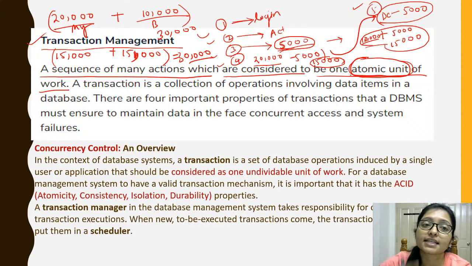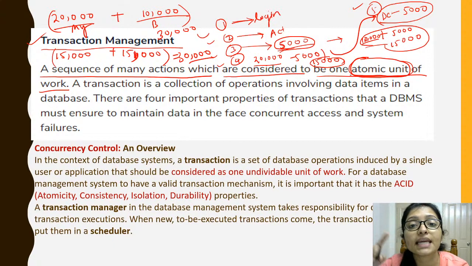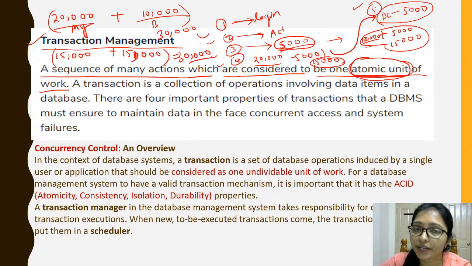Transaction means it is a sequence of many actions which is considered to be an atomic unit. This is a very important point of transaction. Always remember that atomic unit for any interview, for anyone who asks you the question. Okay, clear Vikrant? Transaction means not only operation.